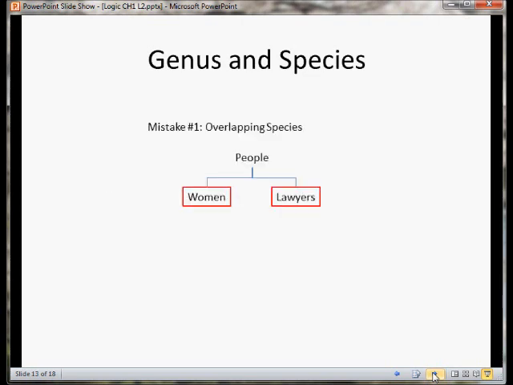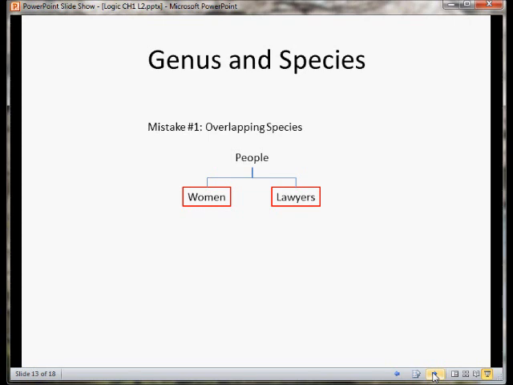Now let's talk about some mistakes that we can make when we are considering genus and species. The first mistake is that we don't want to have overlapping species. For example, if we look at the term people and we say that there are two kinds of people, two species of people, women and lawyers, well, obviously that is wrong because it is not mutually exclusive. There are other kinds of people who are neither women nor lawyers.